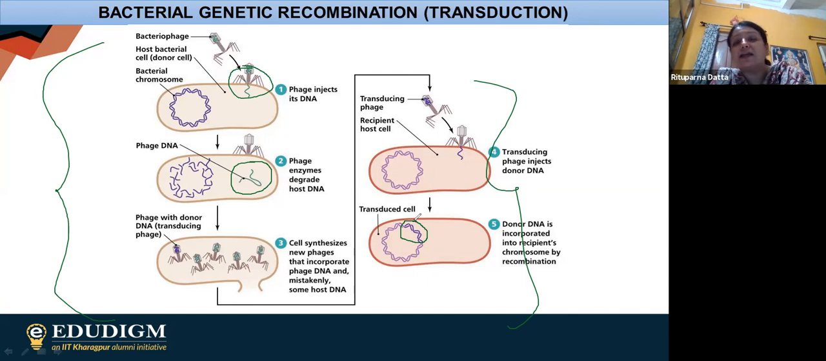Now the lytic cycle is occurring very frequently. Like if 100, 200 lytic cycles are going on, then within these 100, 200 lytic cycles, only one lysogenic cycle is occurring. So you can understand how it is especially happening in the case of this recombination process.